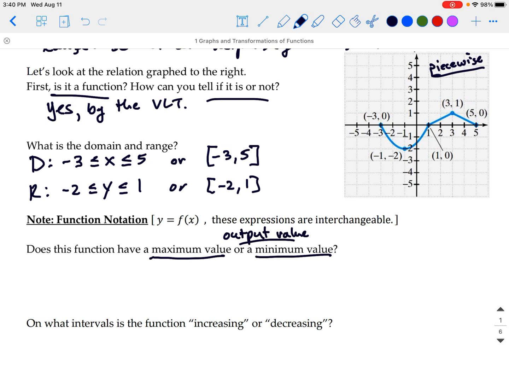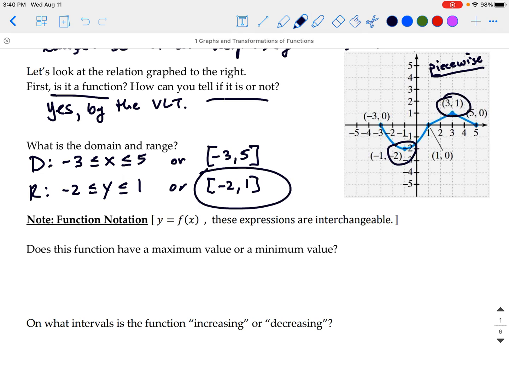So when we want to find our maximum, we are not looking at the x's, we are looking at the y values. It's pretty easy to see here that our minimum and maximum values are given by the range. So if we know the range, we know the minimum or maximum values.